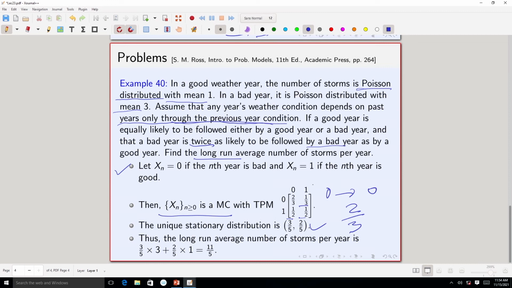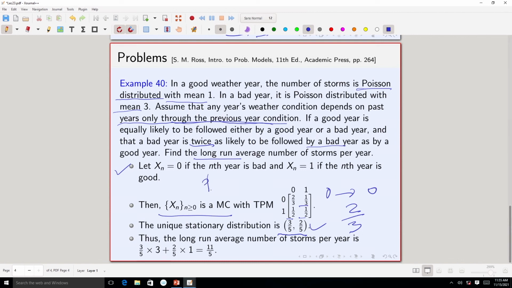Just check this. It is easy to see that this is an irreducible Markov chain, and since it is a finite state Markov chain, irreducible means all states are positive recurrent. So, it will have a unique stationary distribution, and you can check that the unique stationary distribution is given by 3 by 5, 2 by 5. Also, notice that this is an aperiodic Markov chain.